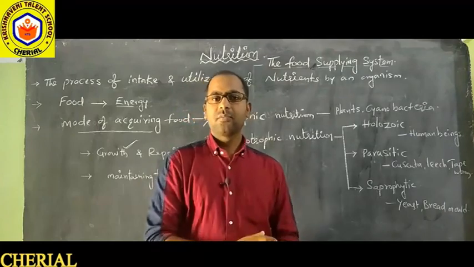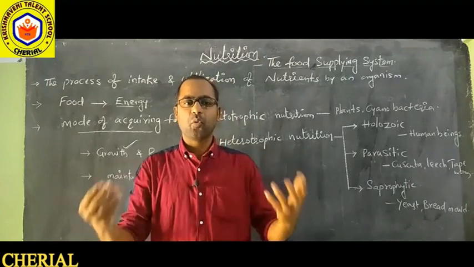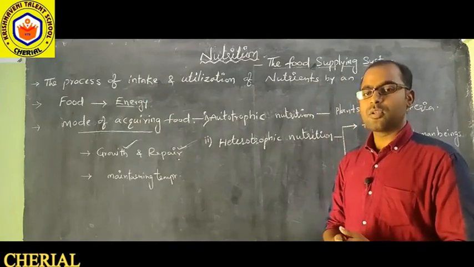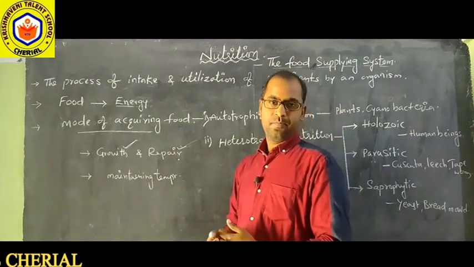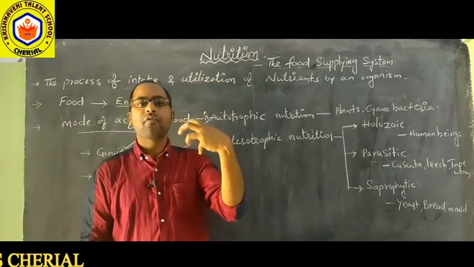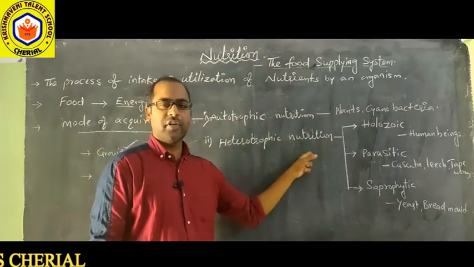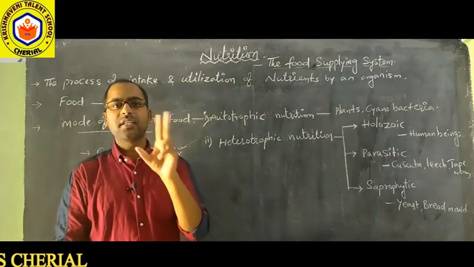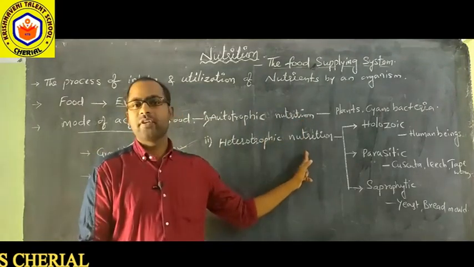Based on the mode of acquiring food, the organisms are classified into two types: autotrophic organisms and heterotrophic organisms, and the modes of nutrition followed by them are autotrophic nutrition and heterotrophic nutrition. That means based on the mode of acquiring food, nutrition is classified into two types, that is autotrophic nutrition and heterotrophic nutrition.